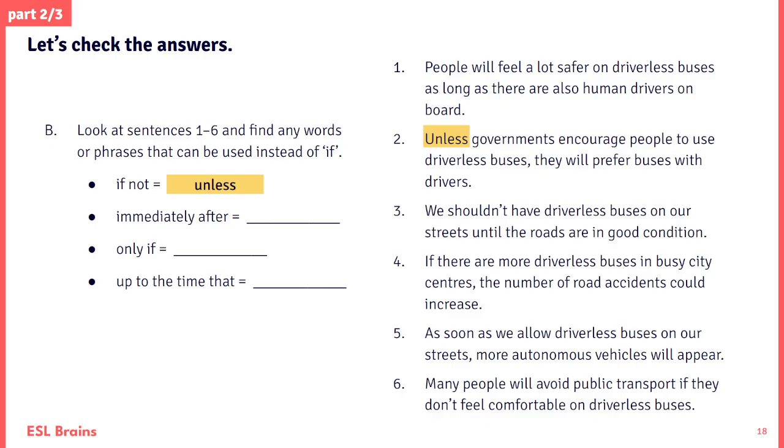My friend John, he's always listening to music on his headphones. He won't hear you unless you shout. And there's a condition there. The condition is that you have to shout for him to hear you. Likewise, in the first sentence, the condition is that you must have a ticket if you want to go to the concert.